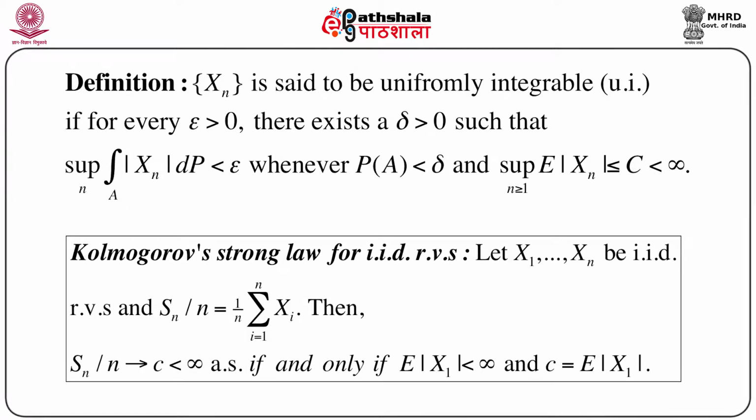Now we are going to prove the mean convergence theorem. First, we should recall the definition of uniform integrability. A sequence of random variables Xn is said to be uniformly integrable, abbreviated as UI, if for every epsilon greater than 0, epsilon being an arbitrarily small positive quantity, there always exists a delta greater than 0, again a very small positive quantity, such that the supremum over n of the integral over A of modulus of Xn dP is less than epsilon whenever the probability of A is less than delta.